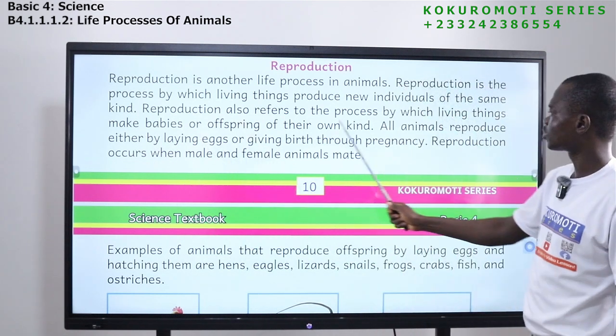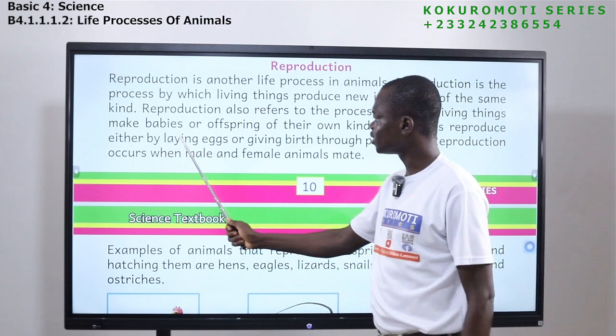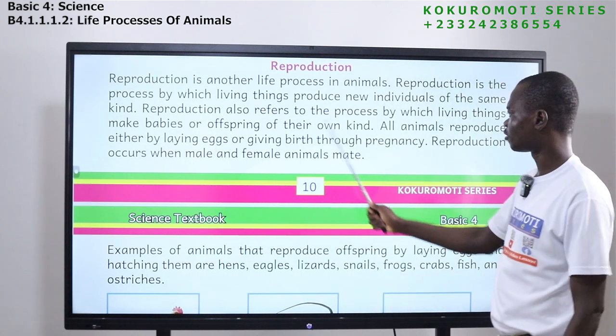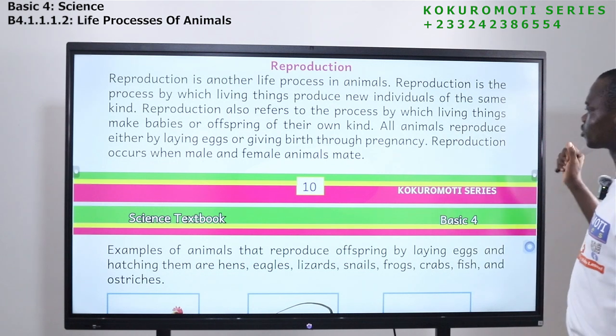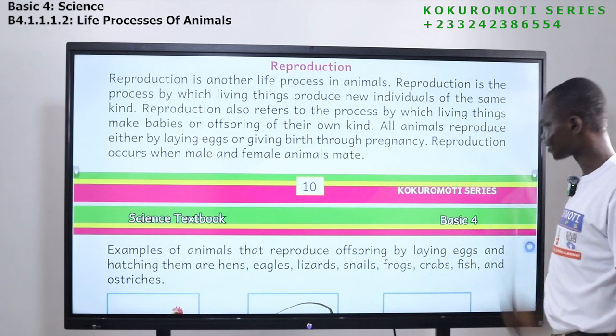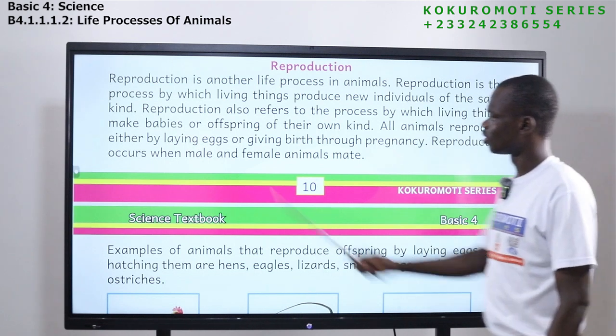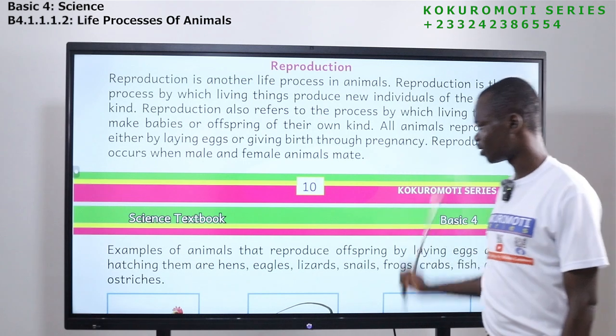Reproduction also refers to the process by which living things make babies or offspring of their own kind. All animals reproduce either by laying eggs or giving birth through pregnancy. Reproduction occurs when male and female animals mate.